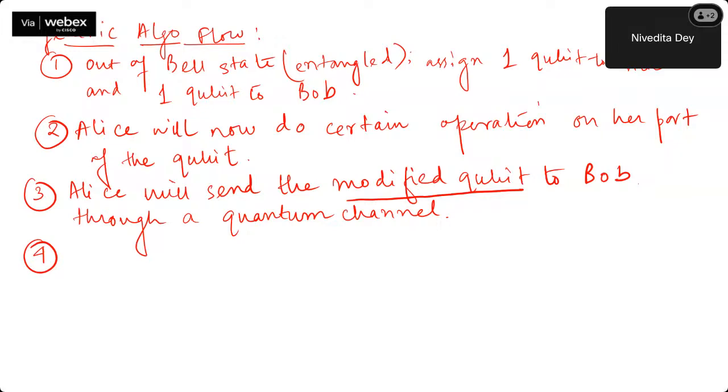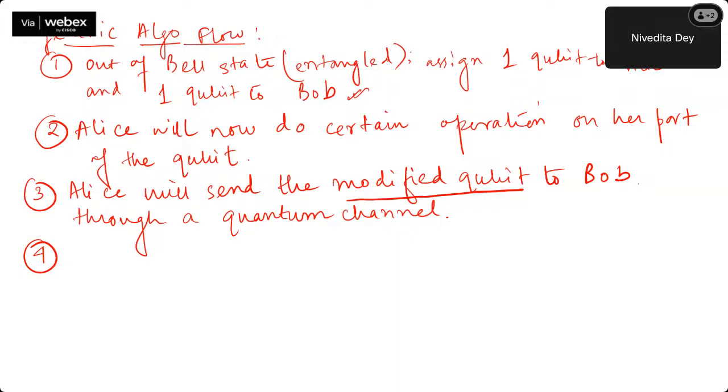Now, Bob, on receiving the modified qubit from Alice, along with the original part of the qubit that Bob already has, from where am I getting that? Because from the entangled pair, one was given to Alice, one was given to Bob. So Bob already has that one. Along with the modified qubit, which was a part of the entangled qubit initially at Alice's end, where Alice has done some modification, and that modification has been sent to Bob. So Bob right now has two different sets of quantum information, right?